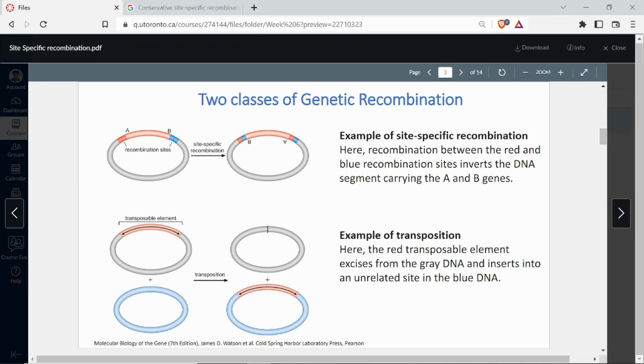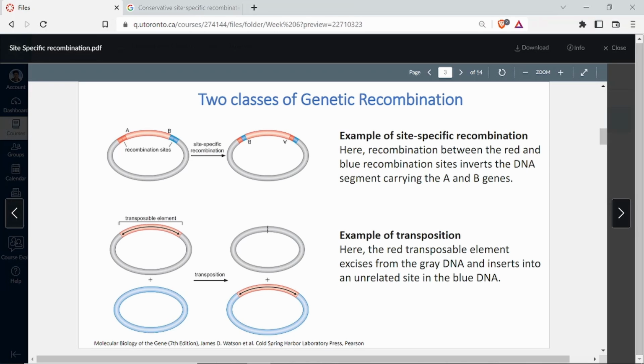Like A and B are upright here, and here they're upside down. Right? So there is inversion. It is showing you the inversion. And so half part of the blue moves here, and half part of the red moves here. Right? And you can precisely make out what is going to happen. Even if it doesn't happen, you can say that this is going to be the outcome, because it is going to happen between these two sites only.